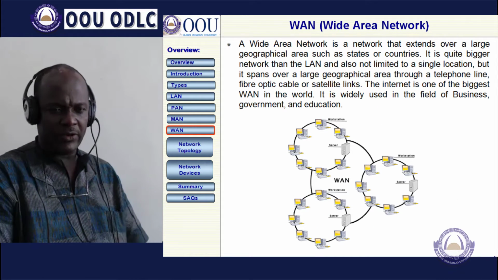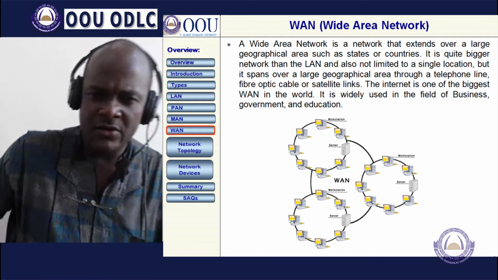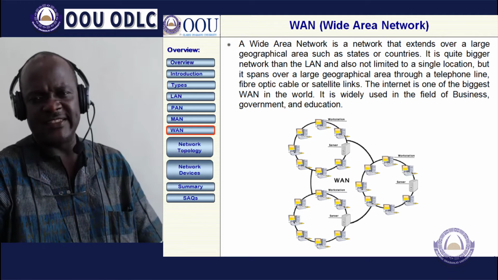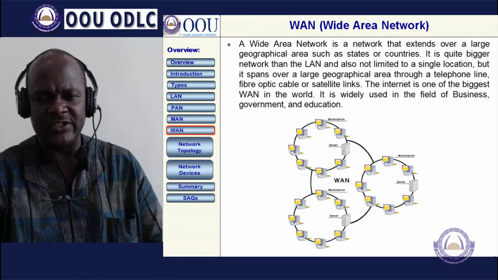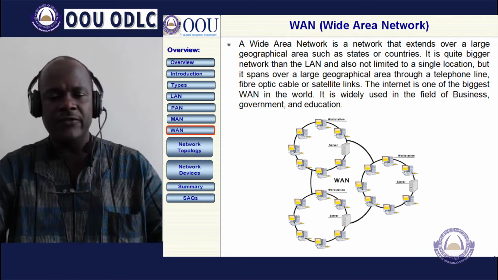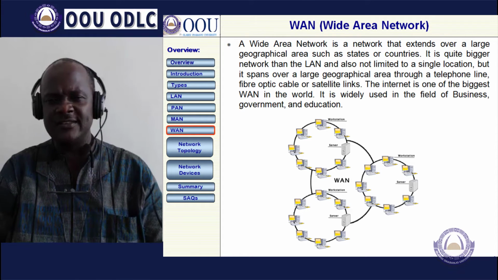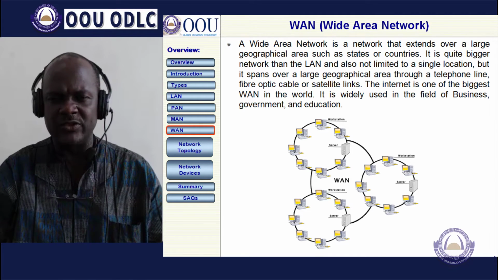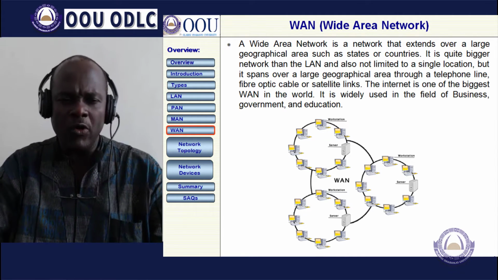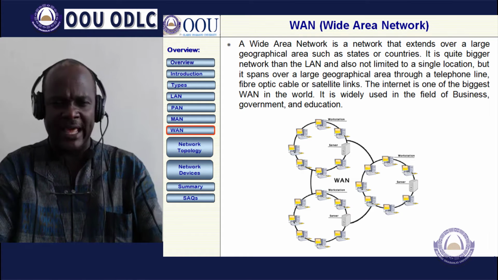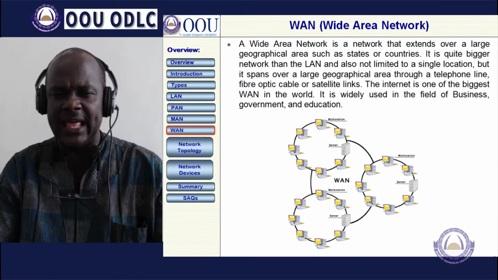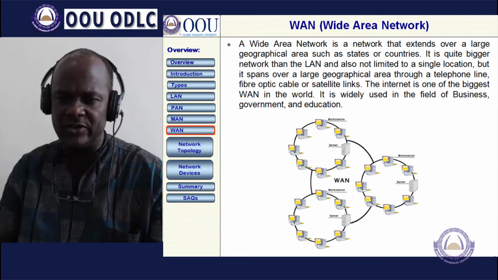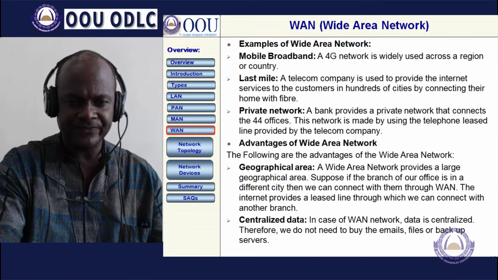Then the last of the types of networks is the WAN, the Wide Area Network, which is a network that extends over a large geographic area such as states, countries, even across continents. It is much bigger than the LAN and is not limited to a single location, but spans a large geographic area through telephone lines, fiber optic cable, or satellite links. The internet is one of the biggest in the world. It is widely used in the fields of business and education.